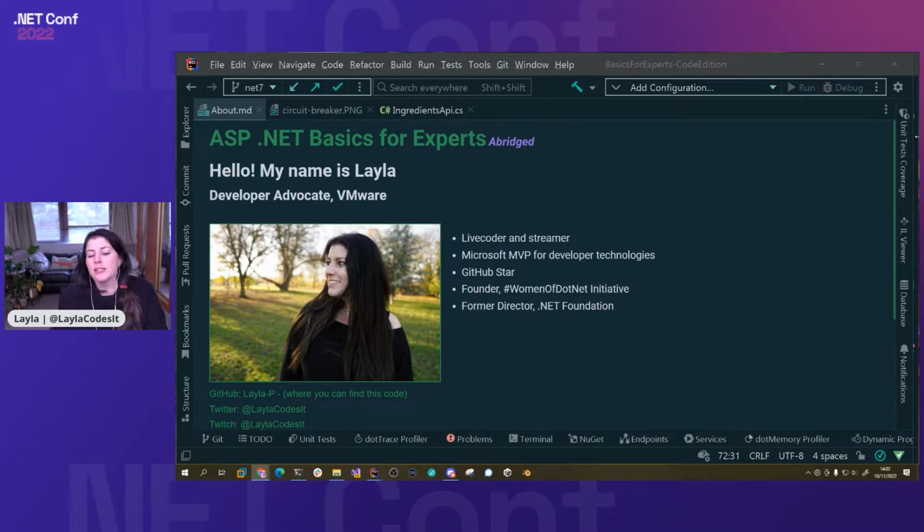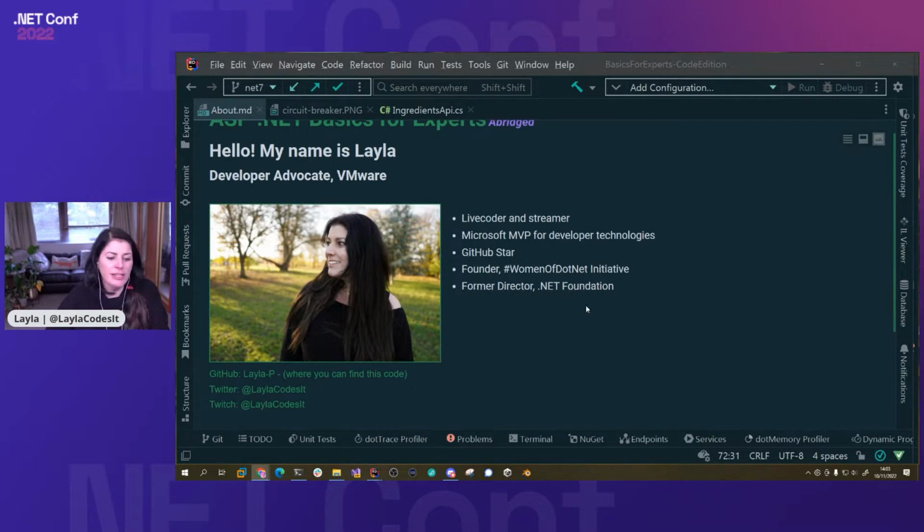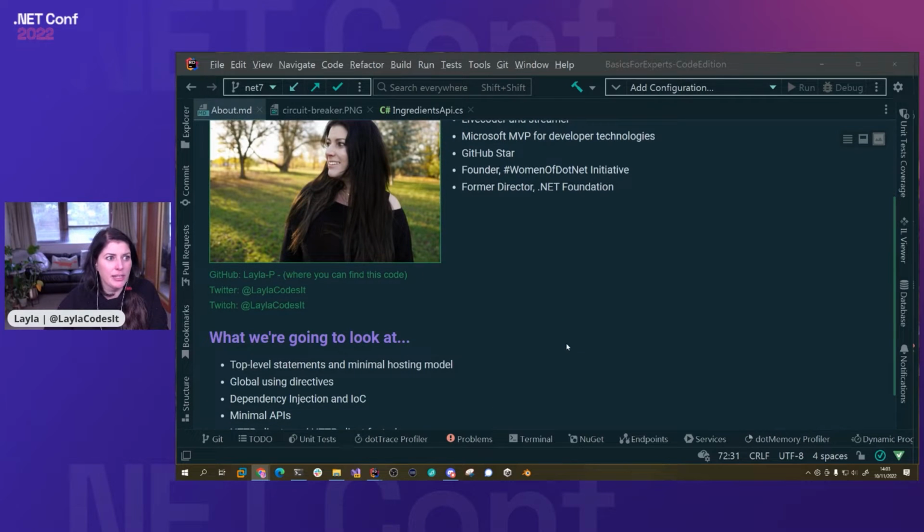I used to be a director on the .NET Foundation, and I founded the Women of .NET, which led me to being friends with Jamie, which was great. One of the good things to come out of that initiative. This code is on my GitHub, which is down here in very bad contrast because I'm in dark mode, Layla-P. You can find me on Twitter, Twitch, and my now YouTube handle is at Layla Codezip.